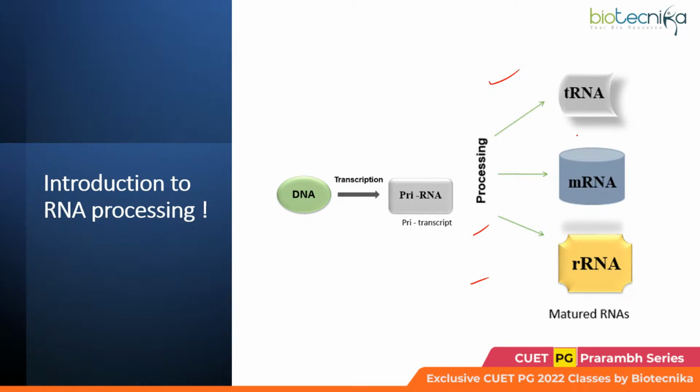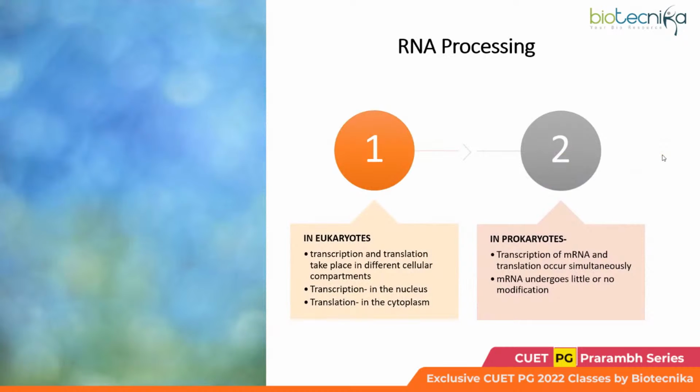All of them would be undergoing some type of processing. However, RNA processing remains most extensive for the mRNA, and that too in case of eukaryotes. Now, why is this so? Why does RNA processing extensively happen for eukaryotes and not for prokaryotes? This is a very important question which could be asked.